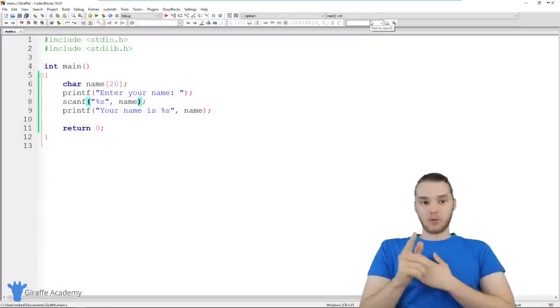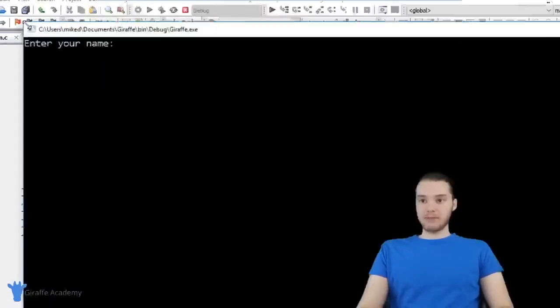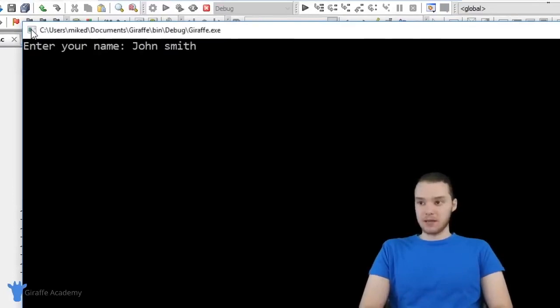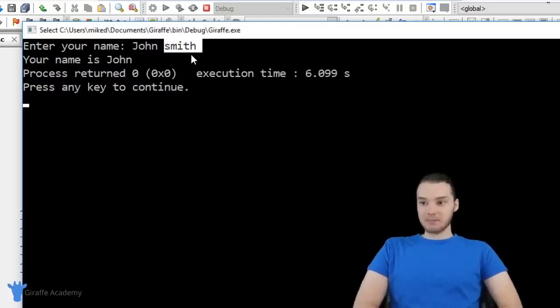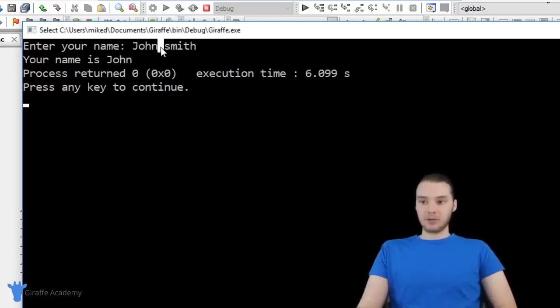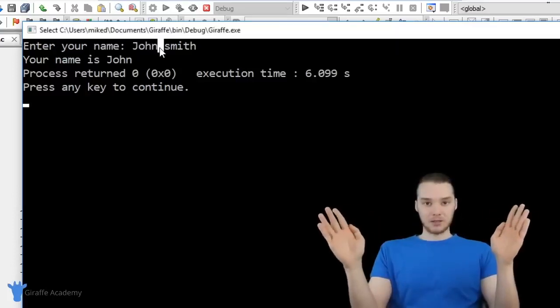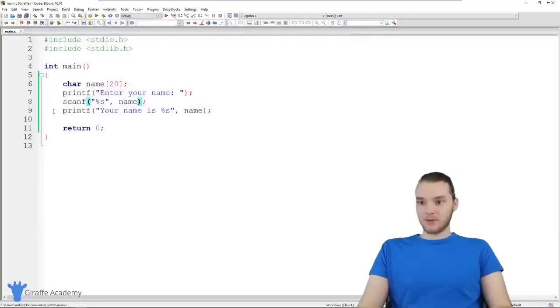But there is one problem when we're using scanf in order to get a string from the user. For example, if I came in here and I said enter your name and I said my name was John Smith, when I click enter, you'll notice that it's only saying your name is John. It's not including Smith over here. And here's the problem. Whenever I use this scanf function with a string, it's only going to grab the characters up to the first space. So once it sees this space, it's going to be like, okay, we're done getting characters. That's kind of a problem, and that's just kind of how scanf works. It's not really scanf's fault.